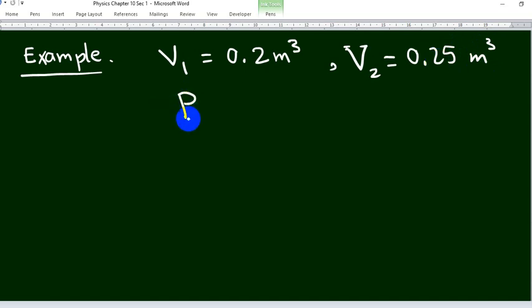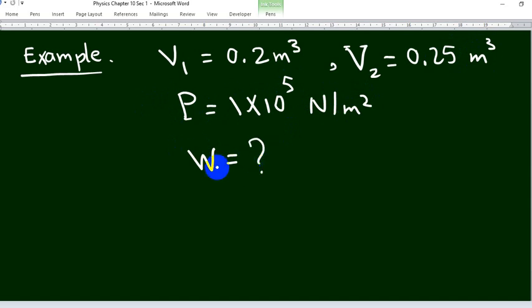The pressure equals 1 times 10 power 5 Pascal, or Newton over meter square. Find the work done in this case.